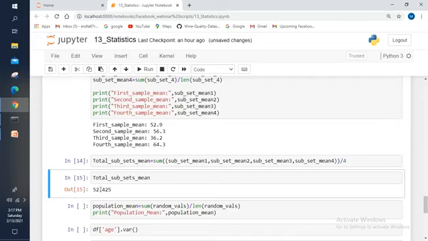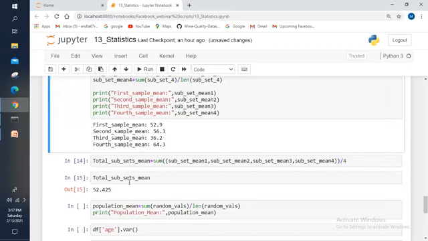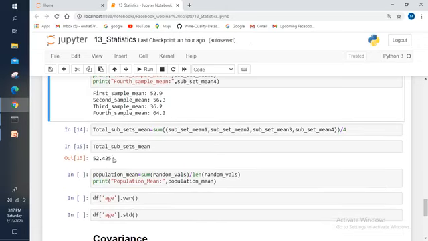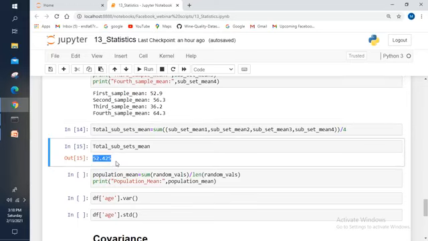See here, when you compare this total subset mean with the first sample, approximately they are equal, and if you compare with the second one, that one also approximately equal, and with the third one and fourth one, they are not equal, not approximately equal, right? So finally we can confirm that for each and every tree there are 52 fruits are there, right?